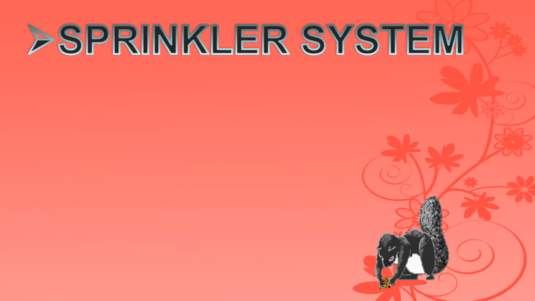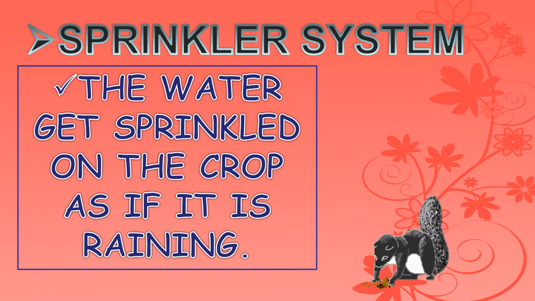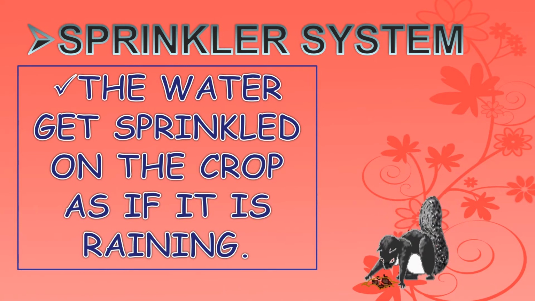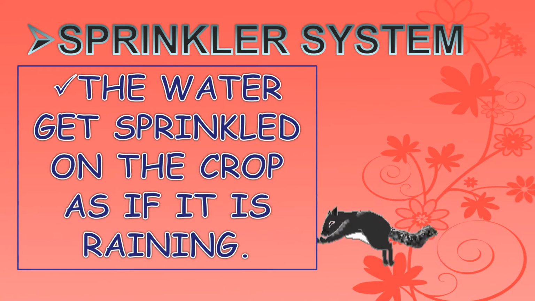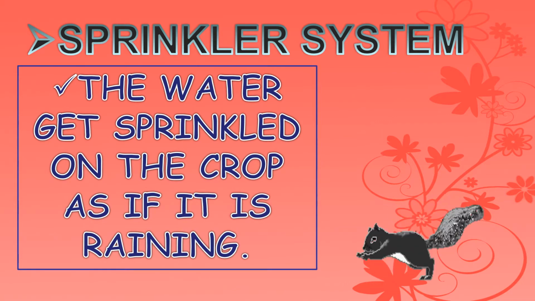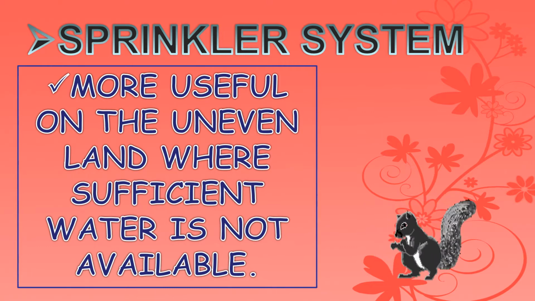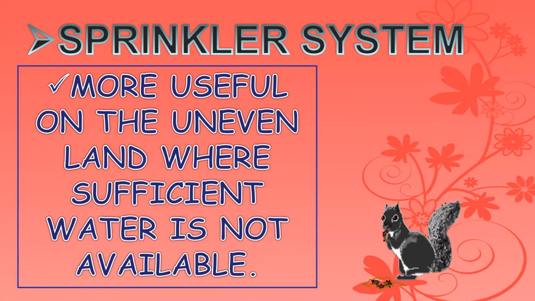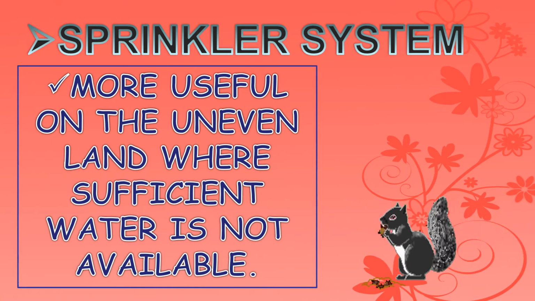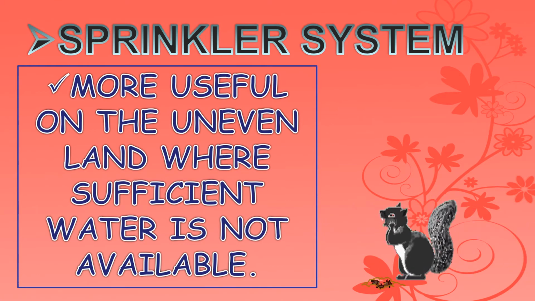Sprinkler system. It mimics the phenomenon of rain. In this, the pipes carry water to central locations on the farm and sprinklers distribute the water across the fields. It is one of the most efficient irrigation methods to irrigate uneven land for agriculture. In addition, it provides the best coverage regardless of the size of the farm.